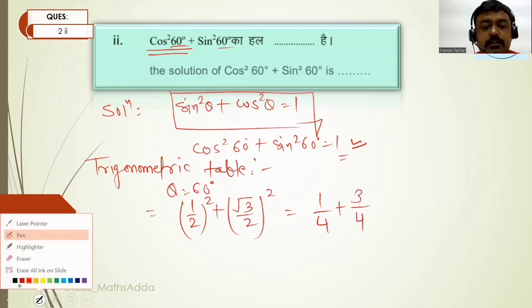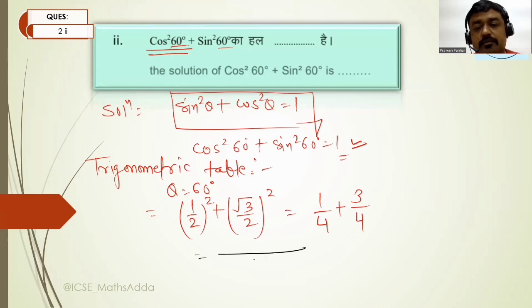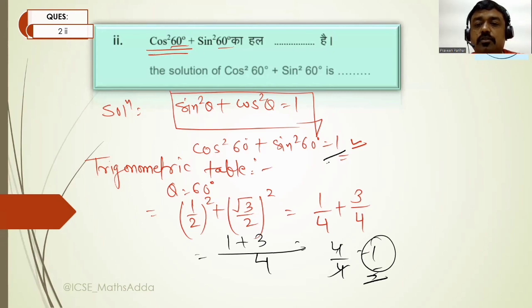Now you will take the LCM of the denominator 4, then 1 plus 3 is equal to 4 by 4, again cancel, then you got 1. So in both cases you got the answer 1. Okay, so I think it's clear to all.